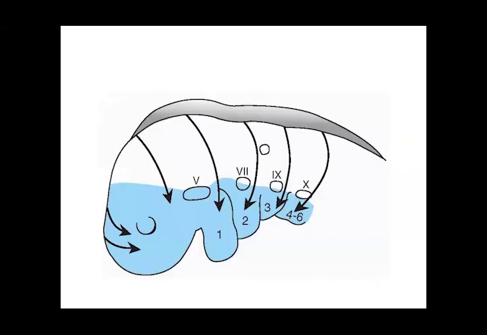This is also how they come from the crest. The arrow shows you where they are going to go and form a part of the ganglia of the cranial nerves.